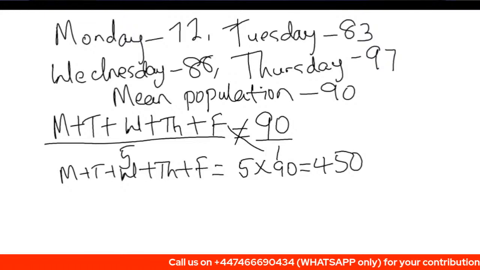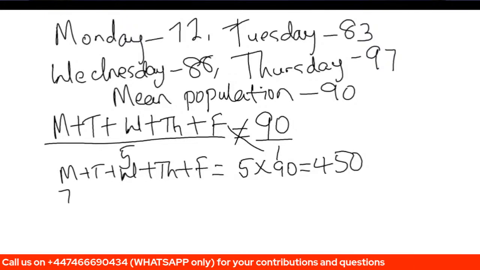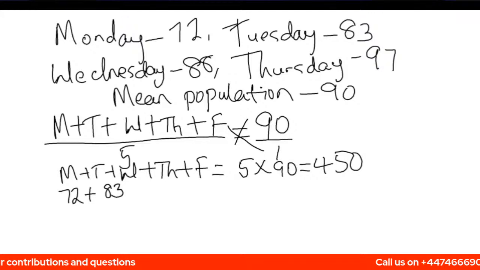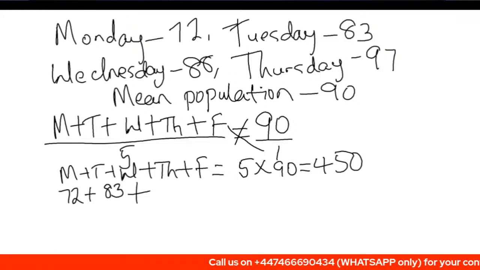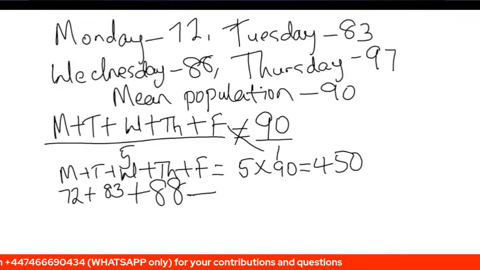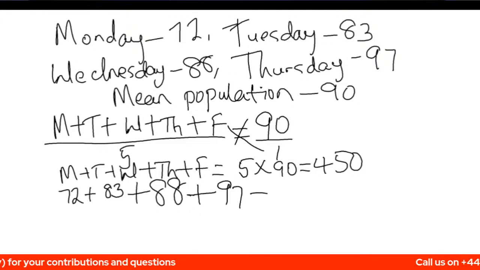We have the population of Monday, which is 72, Tuesday, which is 83, Wednesday, which is 88, and Thursday, which is 97. Then we are looking for the population of Friday. This is equal to 450.